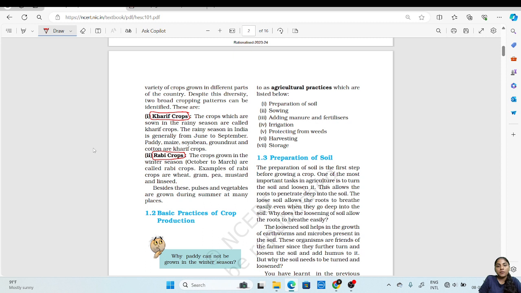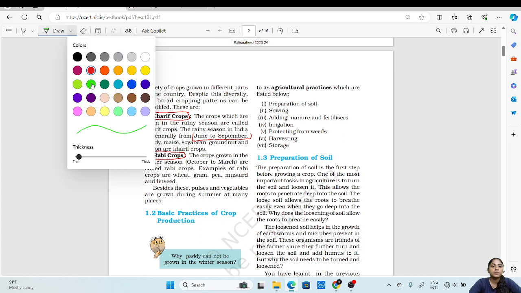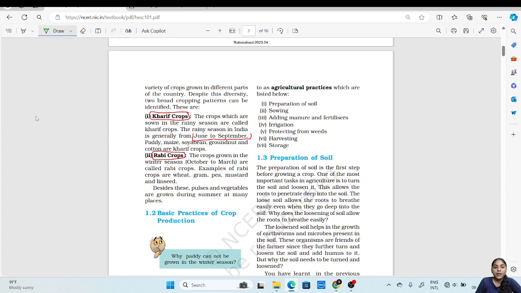So, the Kharif crops are generally sown at the start of June or July. Some examples of Kharif crops are paddy, paddy means rice, maize, corn, then soybean, groundnut and cotton. So these are the crops which are grown in the Kharif season. Paddy, maize, soybean, groundnut and cotton are the Kharif crops.